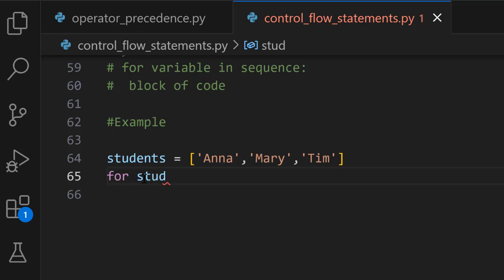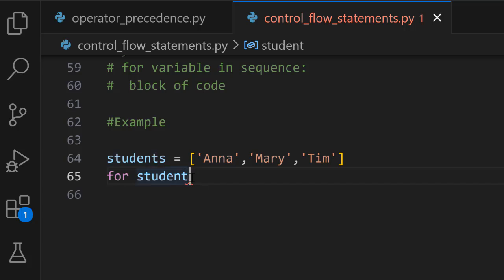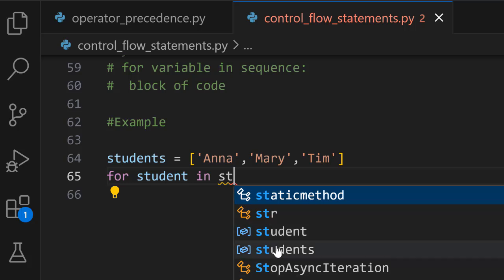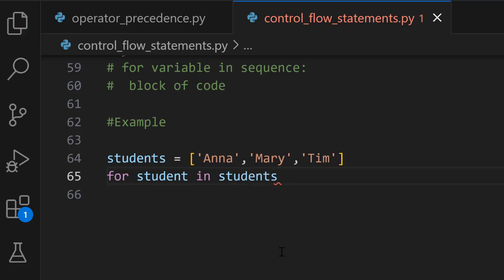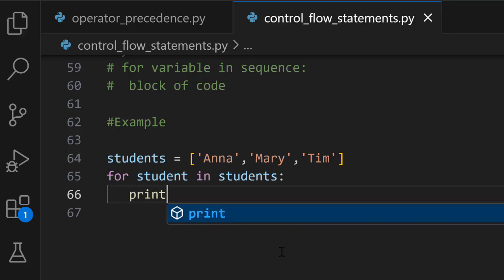For example, you can always work with the singular format of the current variable that is in a plural format. So since our current variable is students, we can bring in the variable as student to iterate over the sequence. Then we work with the in keyword. So for student in, then our sequence name or variable currently is students, which is a list. Then we go ahead and terminate. Then the block of code that we want to work with at this time is, I think, just print the names.